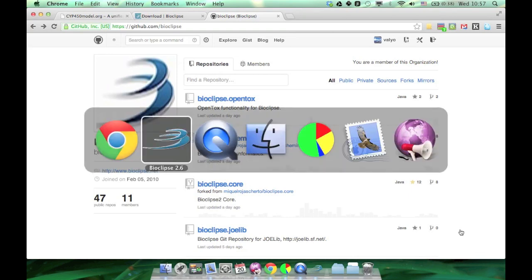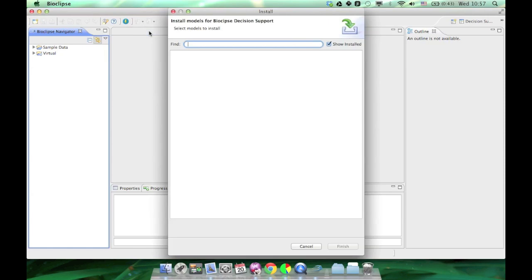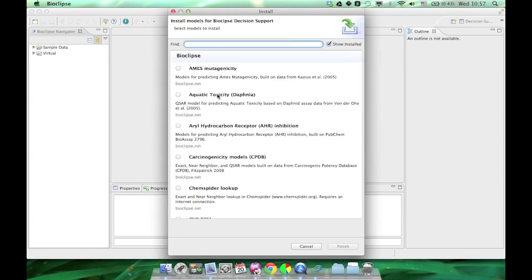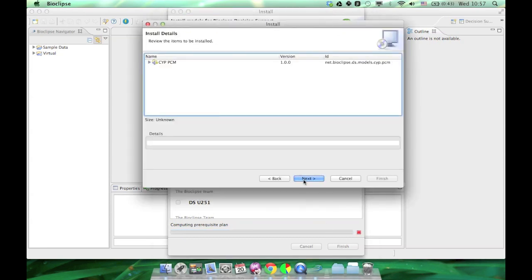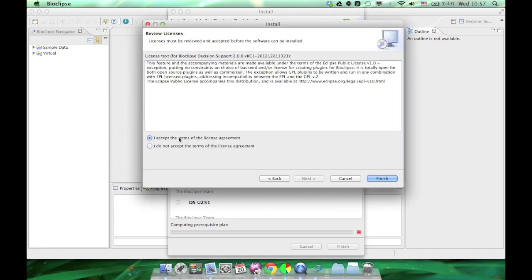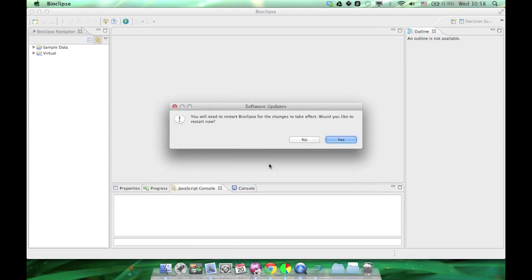When you have Bioclipse 2.6 up and running, go to Install DS Models to see the list of available decision support models. Scroll down the list to CYP450, select it and start the installation dialog. Click Next, accept the agreement and start the installation. At the end you need to restart Bioclipse.